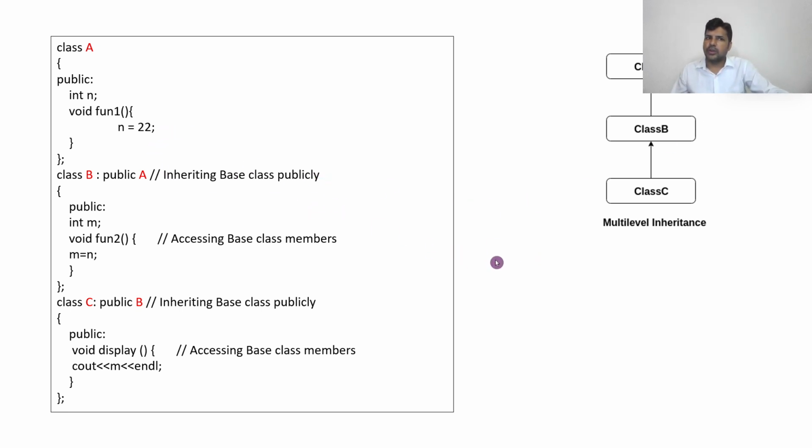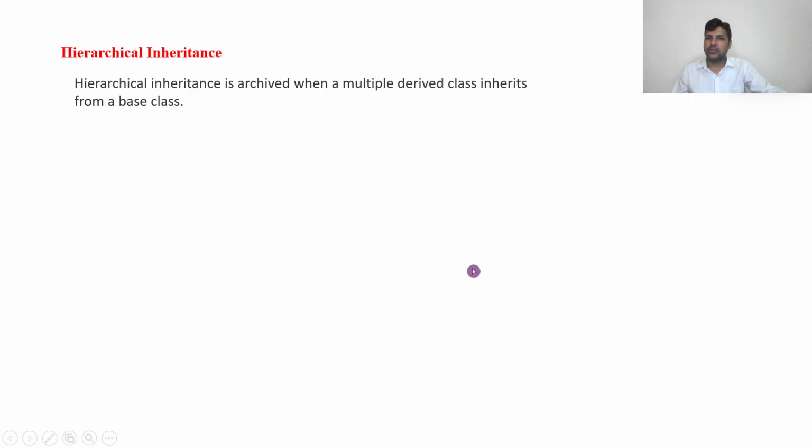Let us see once again how this works. In multi-level inheritance, first the property n is inherited by B, so m is equal to n. Then n is inherited into C. This is how we directly created an object of C and used the properties of B and A. Nice. Now let us move to the next one.